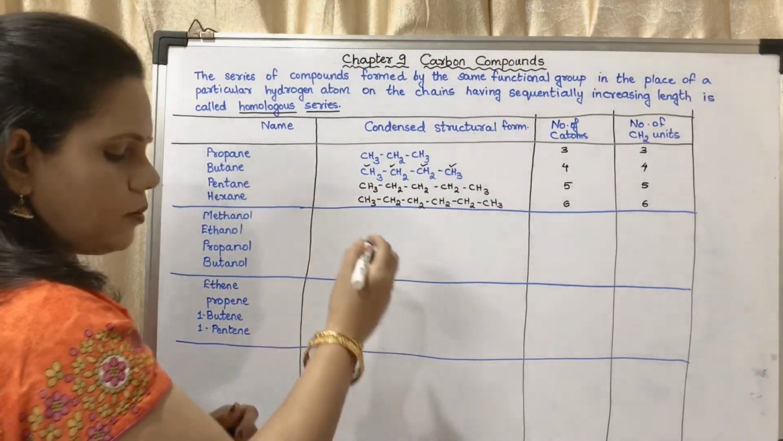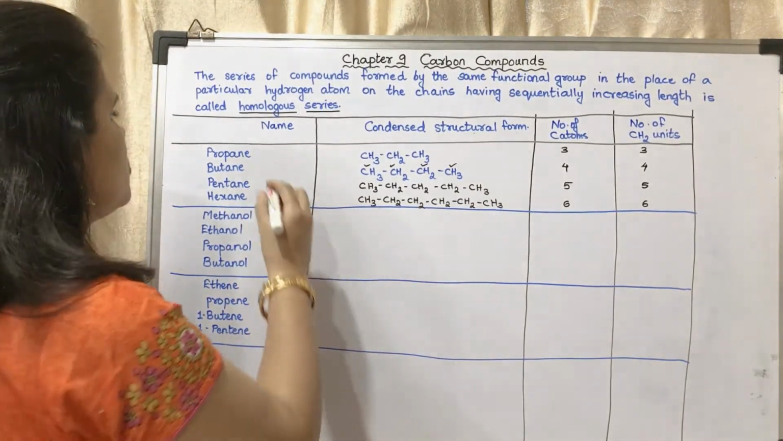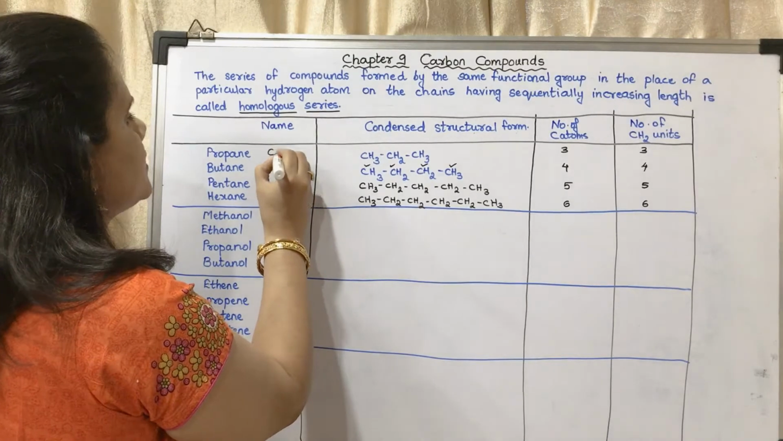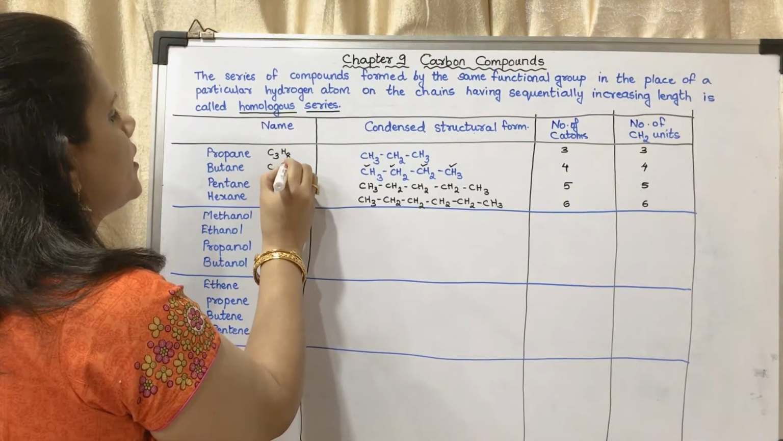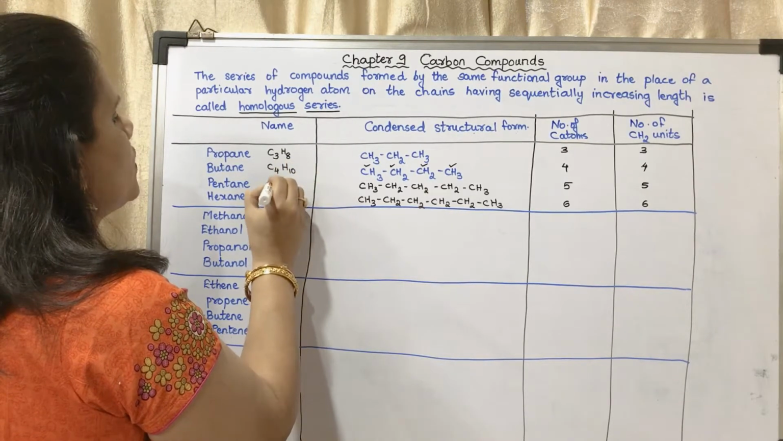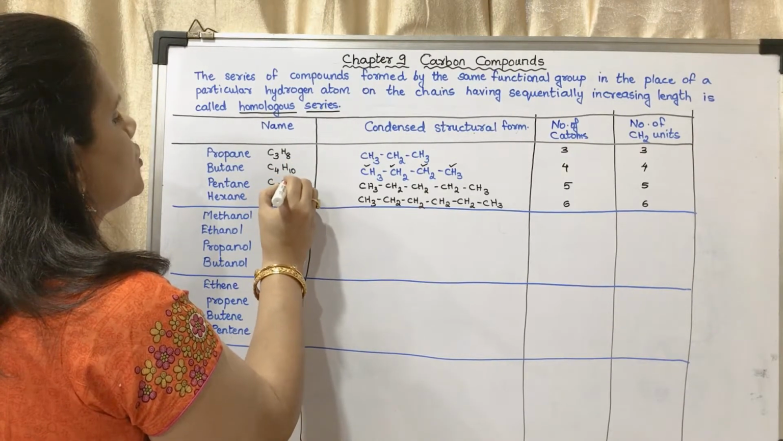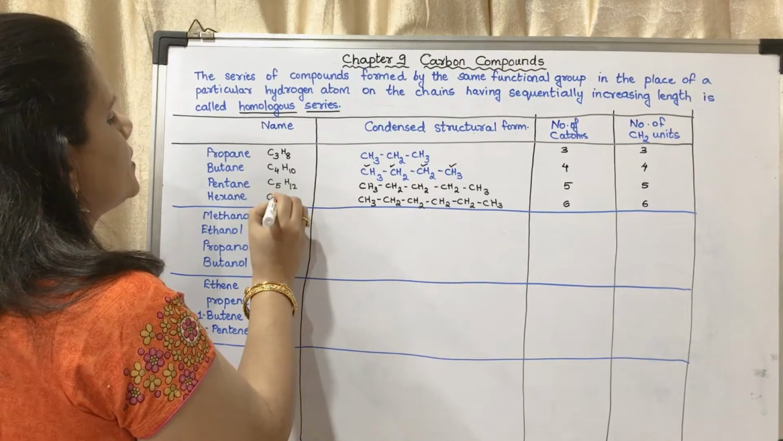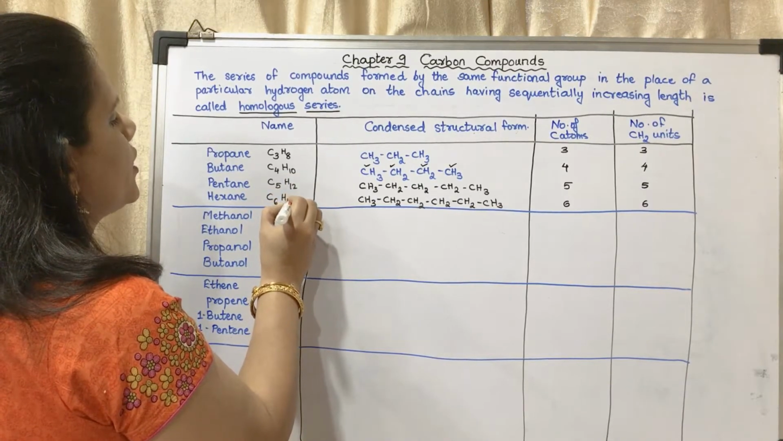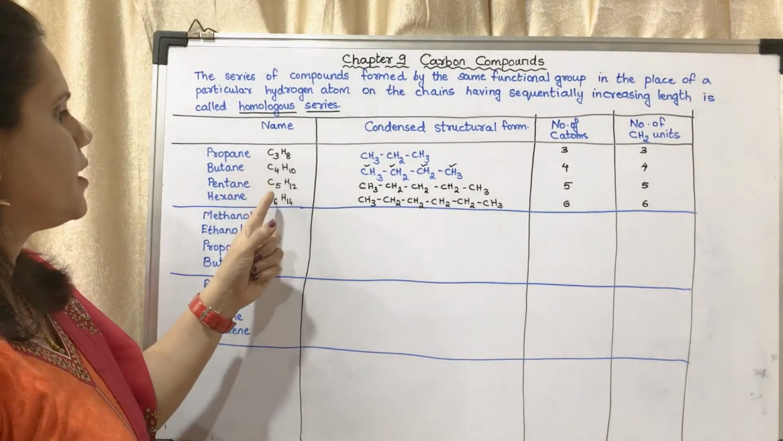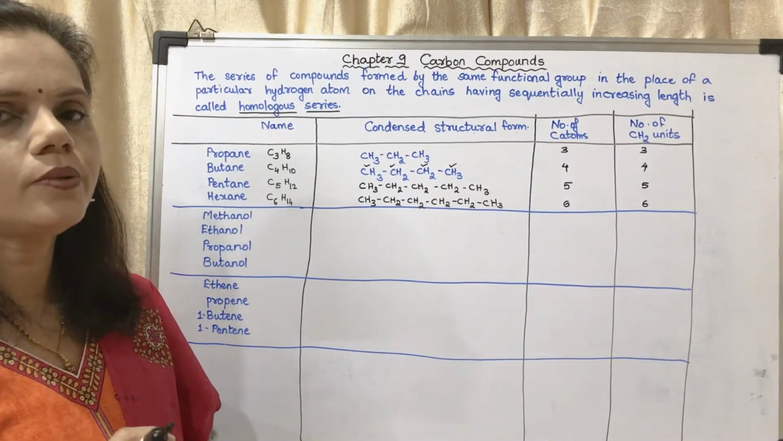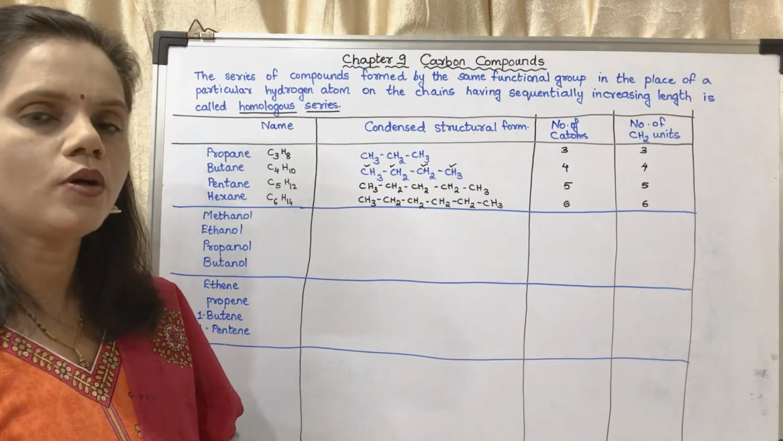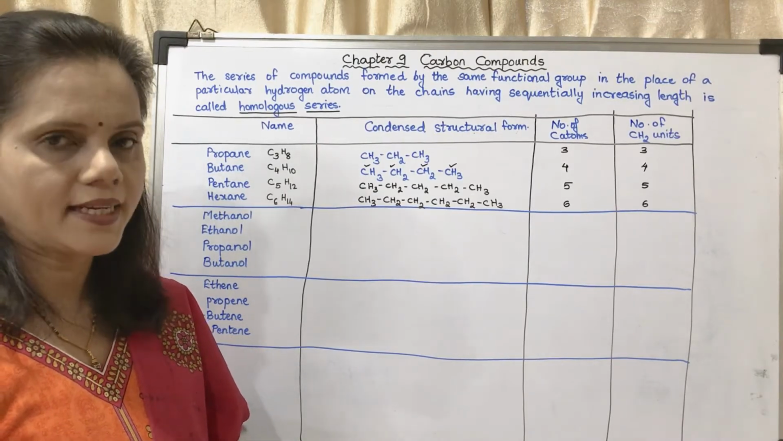So if we write the molecular formula, then also you may see this is C3H8, this will be C4H10, this will be C5H12, this will be C6H14. You may see in the molecular formula also it is increasing by 1 C and 2 H. This is a homologous series of alkanes.